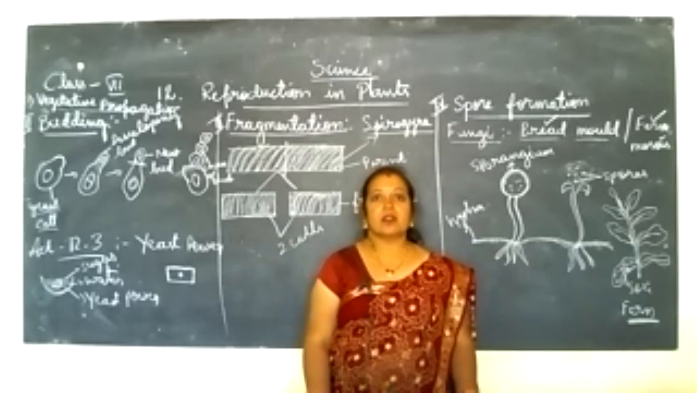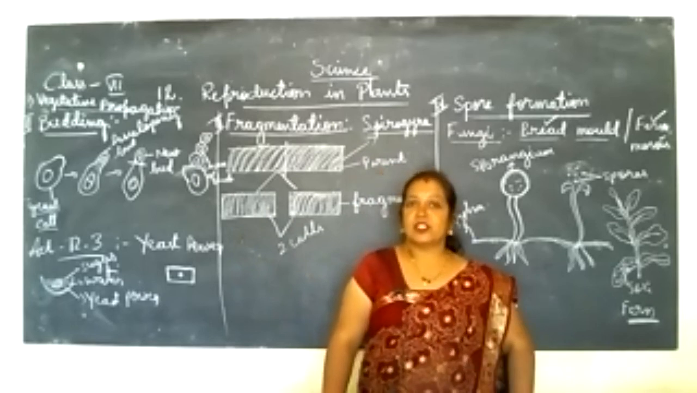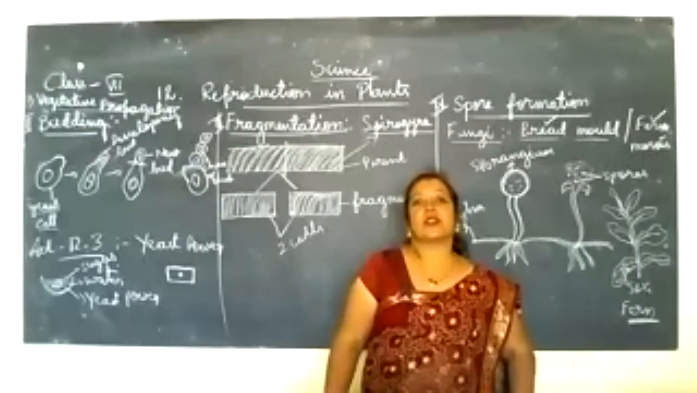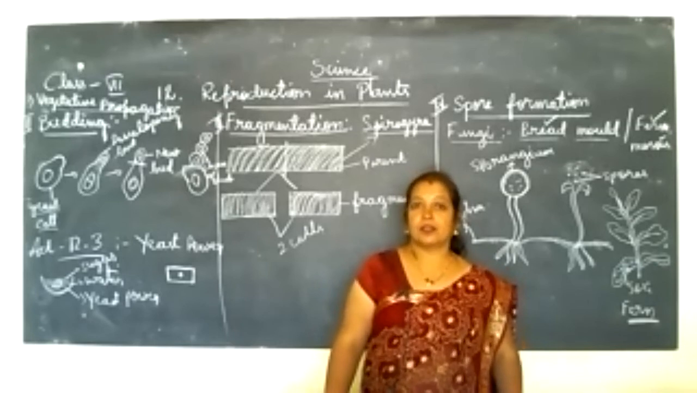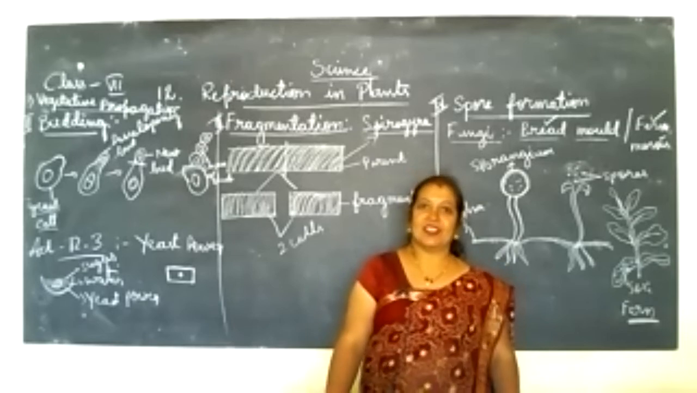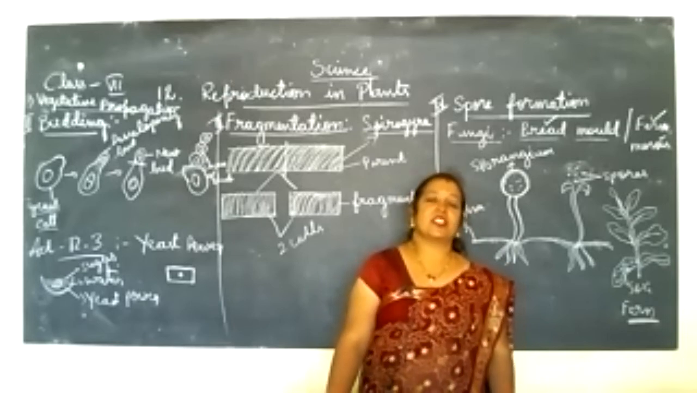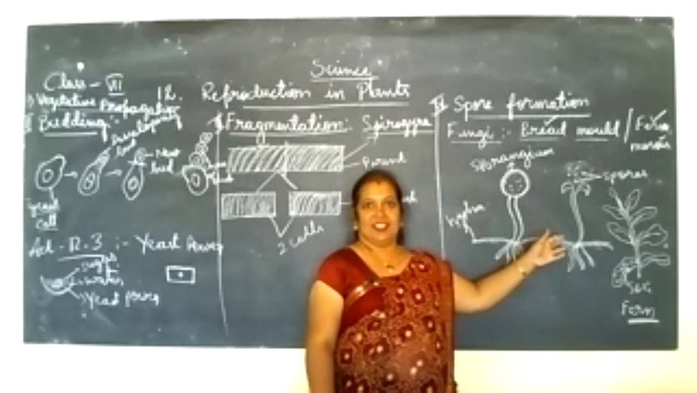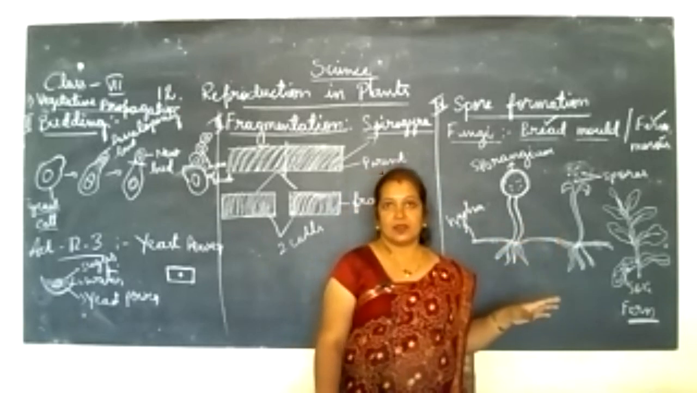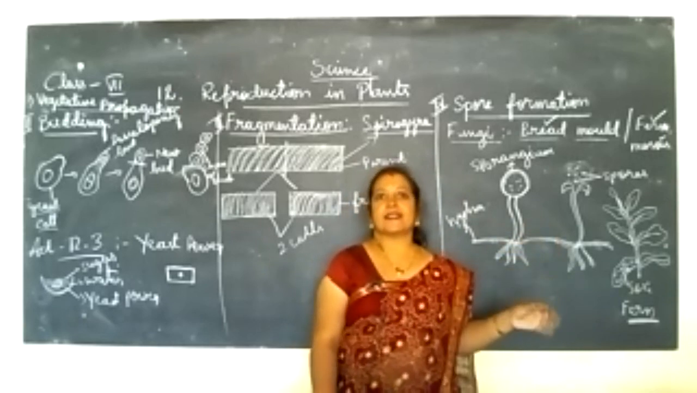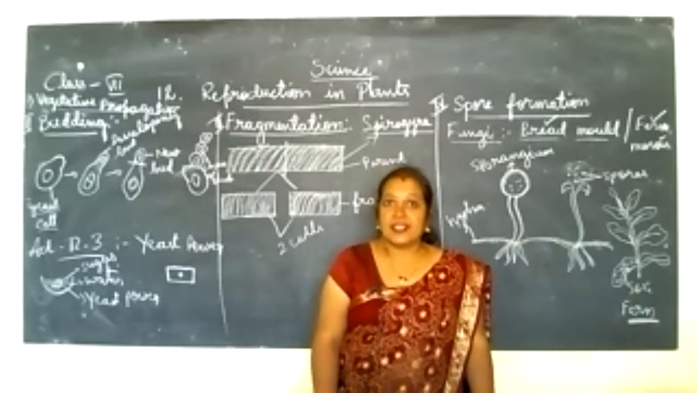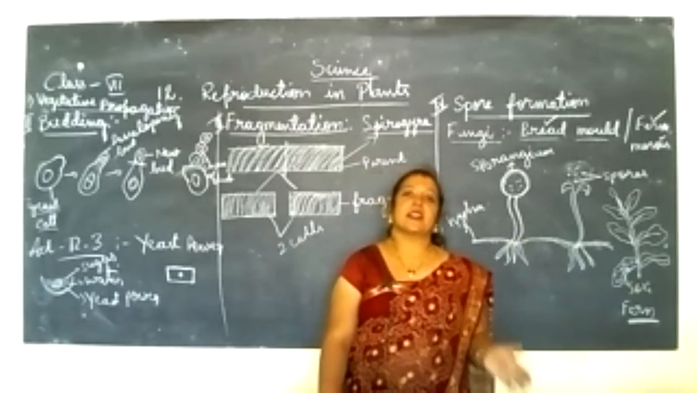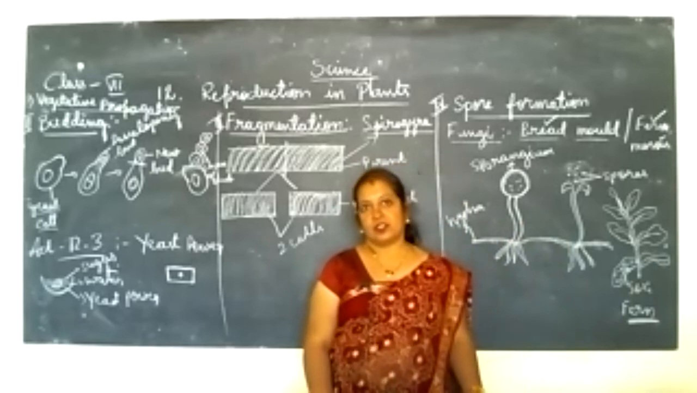Next, sexual reproduction means what? Sexual reproduction is the production of a new individual or new organism by using seeds. So the plants which grow without seeds, the new plant, the new organism, we call all those the asexual type of reproduction. If seeds are used, then it comes under sexual reproduction.